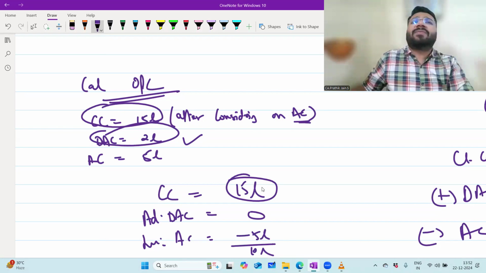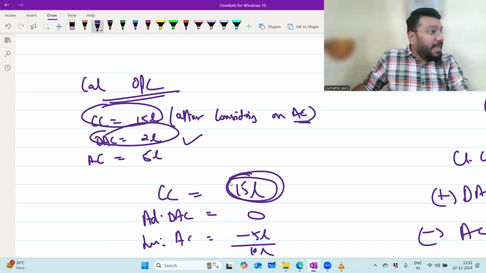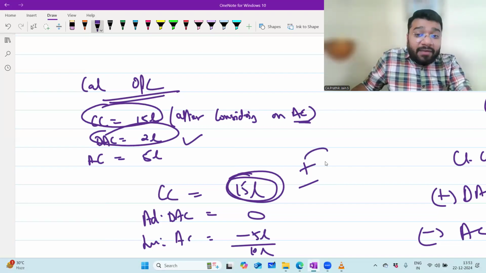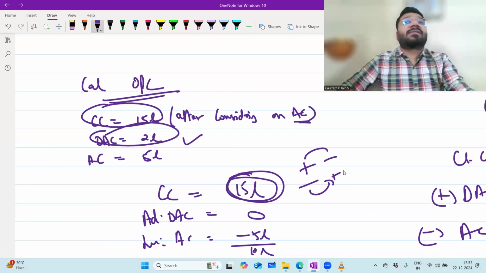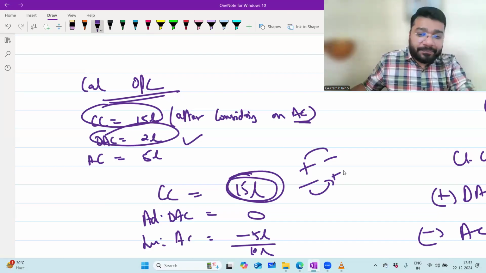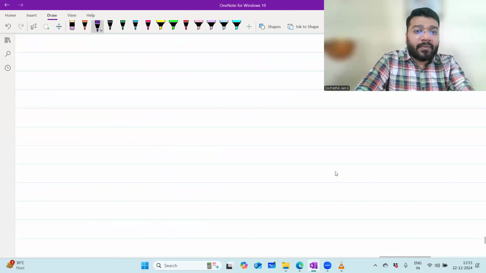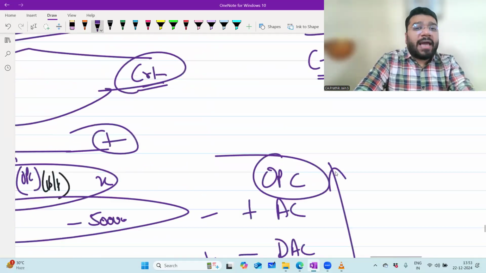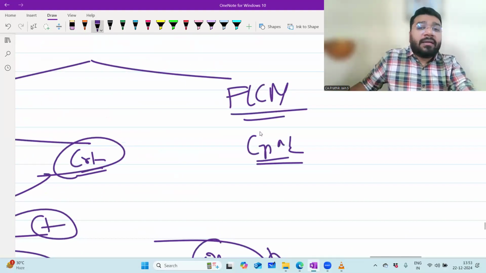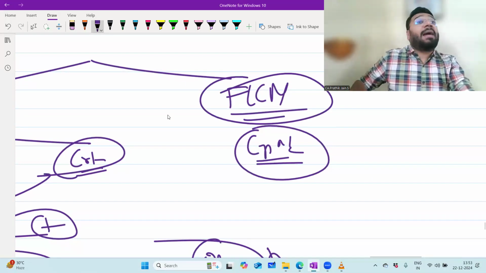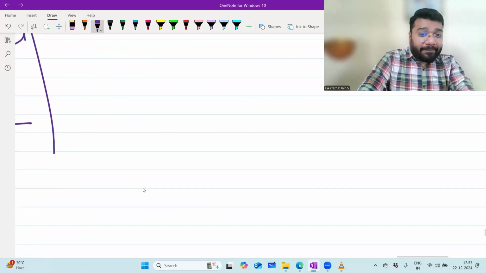Which means the game is very simple. To calculate this closing capital, whichever items were added and subtracted, only those I will reverse. Am I loud and clear? Online people, am I loud? Yes, sir. Now you're supposed to calculate the opening capital under the fluctuating capital method.